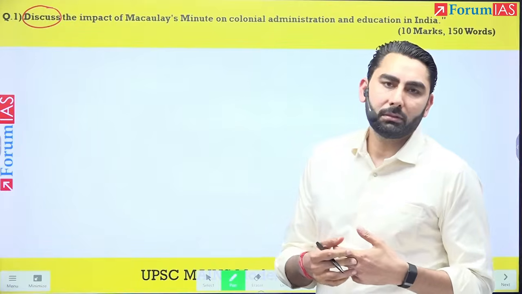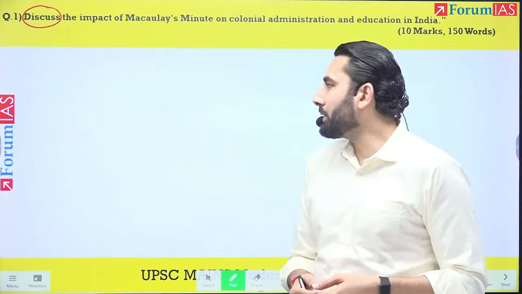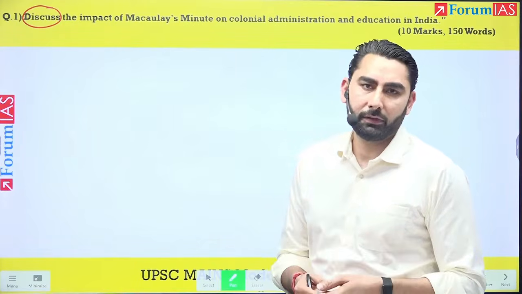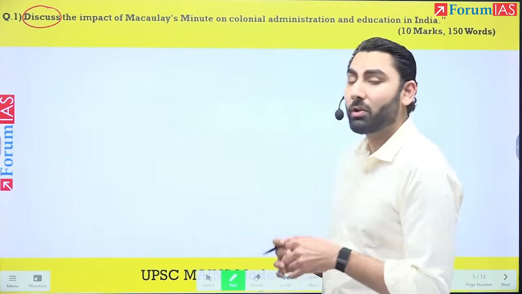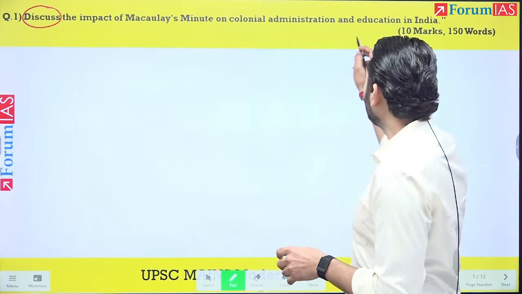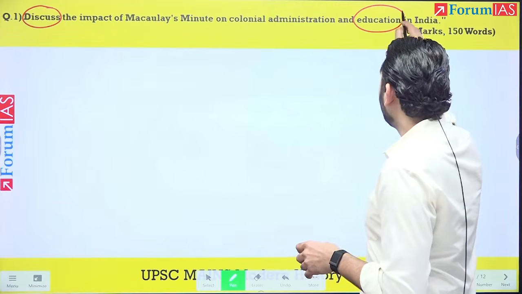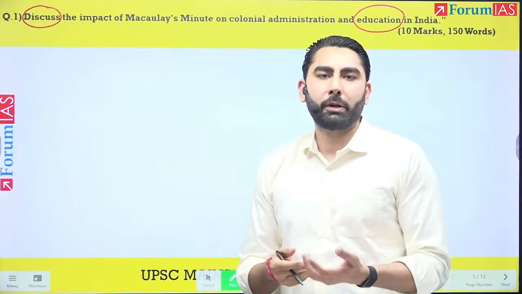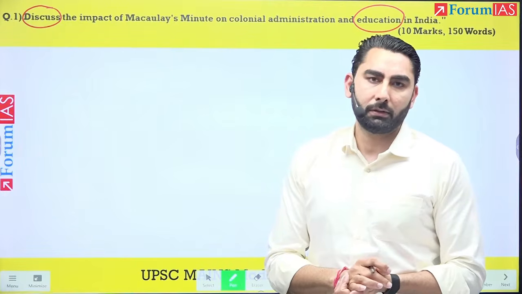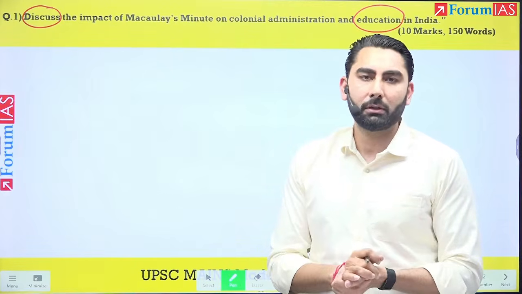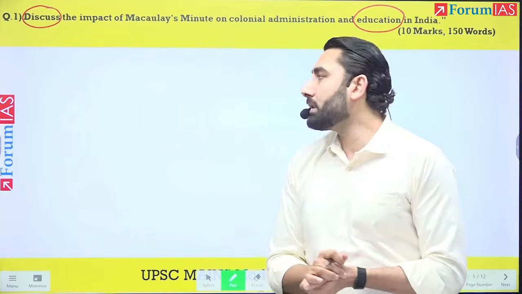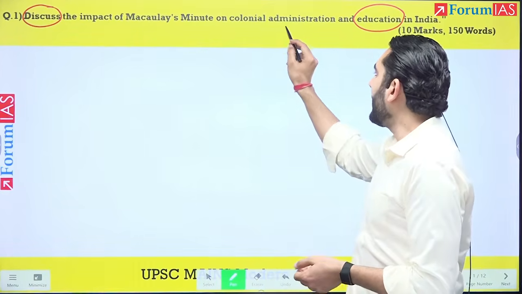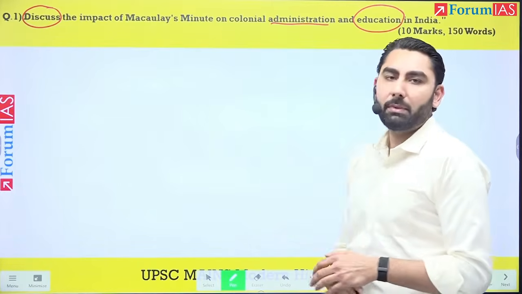The students I have spoken to, and as I had feared when I saw this question, though it is not difficult, most of you will focus on the education part only, right? Naturally, you would find more points related to the impact of Macaulay's Minute on education, but you had to talk about the administration also.